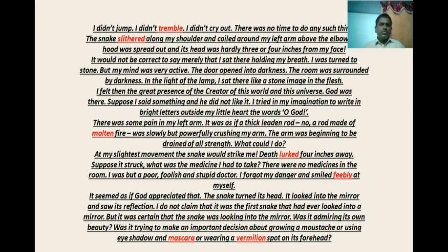The hood was spread. Hood. You look at my hand. This is called hood. What is this in Telugu? Padaga. Yes. The hood was spread out and its head was hardly 3 or 4 inches from my face. Oh my God. An exclamation mark is also used. The snake was face to face.